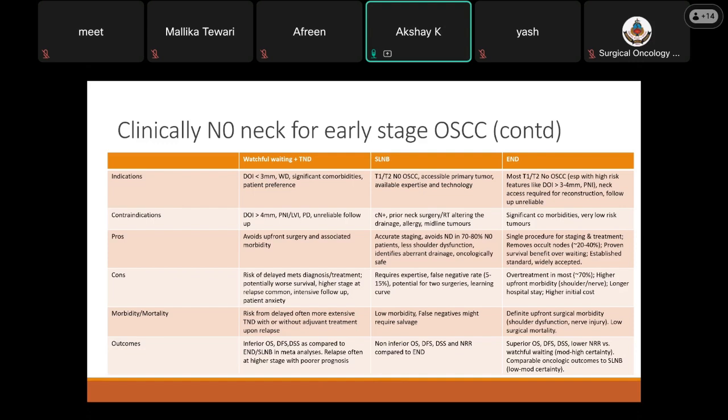treatment upon relapse. Outcomes: watchful waiting has an inferior overall survival, disease-free survival, and disease-specific survival as compared to elective neck dissection or sentinel node biopsy in several meta-analyses. Relapse often occurs at a higher stage with poor prognosis.